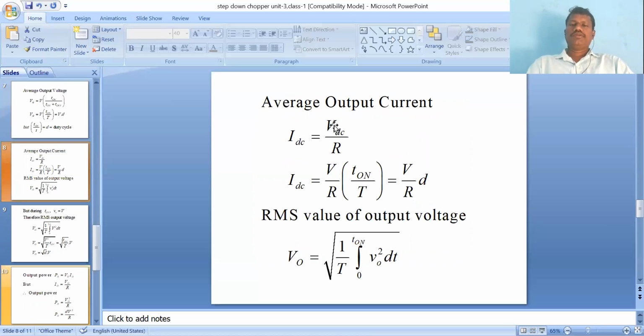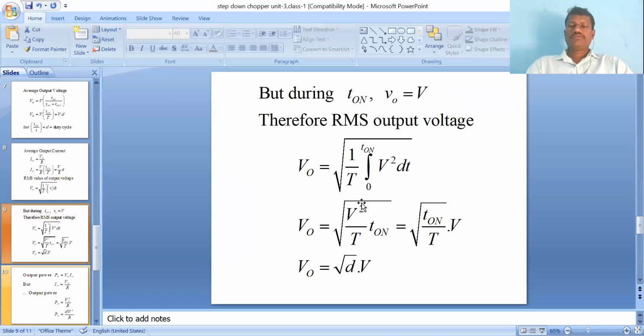And average output current. Already we calculated the average output voltage, so average output current I DC is equal to V DC by R, which is V into D, or V into T on by T. Finally we get alpha into V by R. And the RMS value of output voltage: V naught is equal to square root of 1 by T integral 0 to T on of V square dt. After substituting, finally V naught is equal to square root of duty cycle into V, where V indicates input voltage.